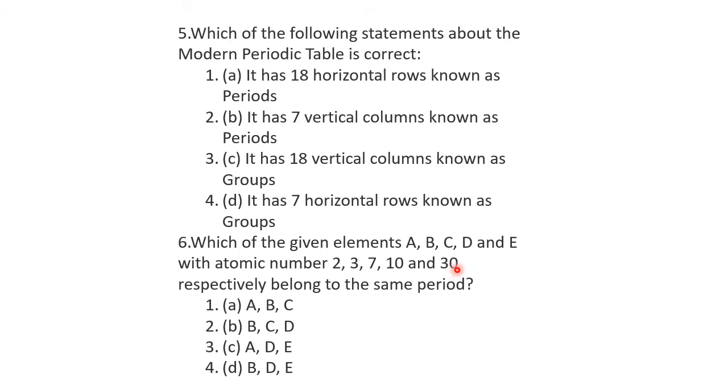So the first has only one shell, the first period, while 3, 7 and 10 have two shells, K and L, the second period. These three belong to the same period: 3 is B, 7 is C, 10 is D. So it is BCD, option B.